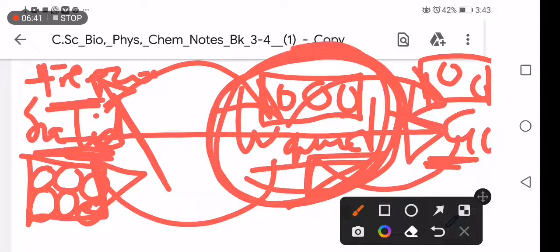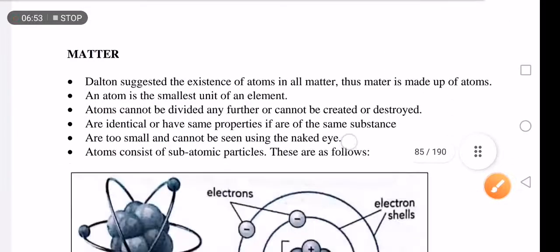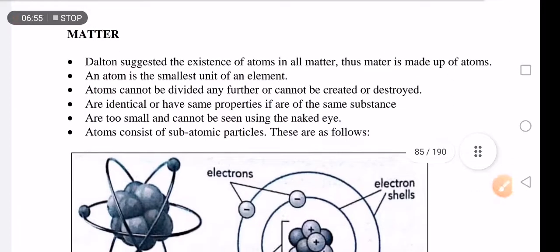Let's go to the atom. For us to understand what an atom is, we must have enough information about matter. There is a man by the name Dalton. Dalton suggested the existence of atoms in all matter.